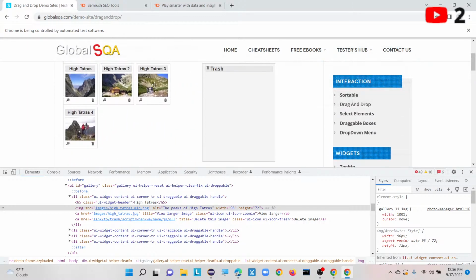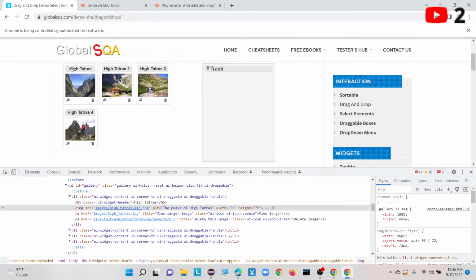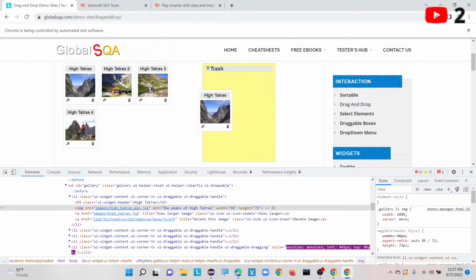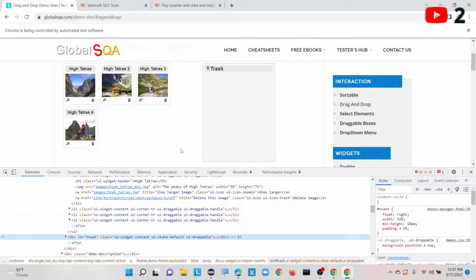Now let me drag. Yeah, see, we have to drag like this. We need to drag in such a way that we can perform this drag and drop and move into this particular target location. This is our source location and this is our target location. So we need to take XPaths for both the elements. This is our ID, called trash. From here I am going to drag this element and drop it here. Once I do like this, it is going to be in drag and drop mode only. Likewise we need to do.